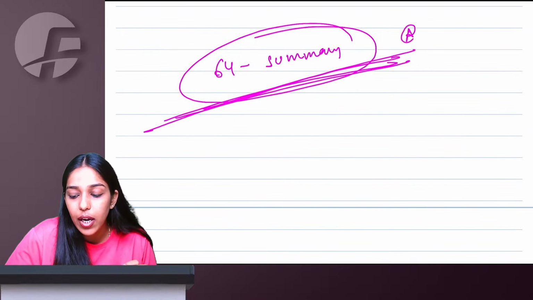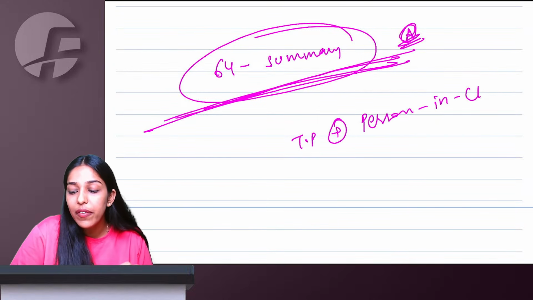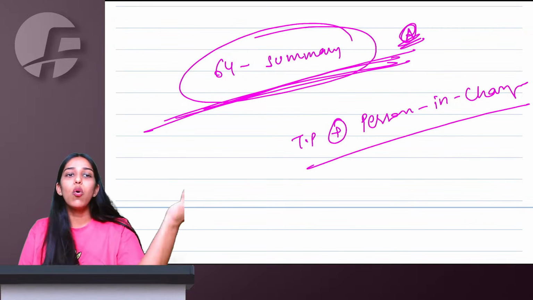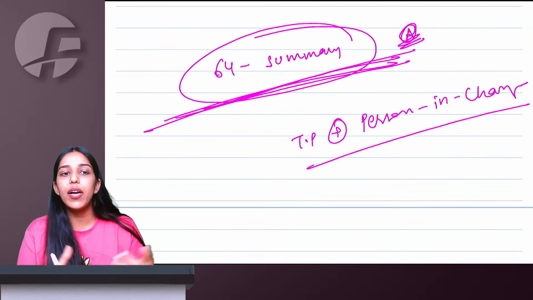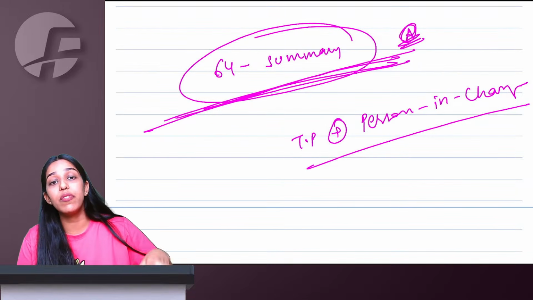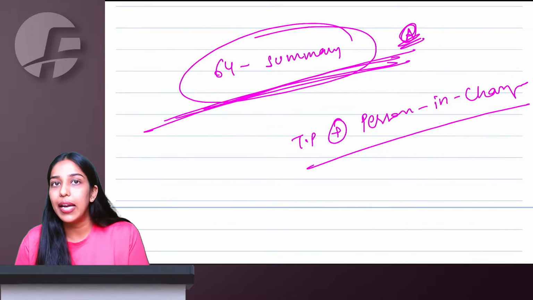This is one special kind of assessment, because it can be done even if the taxable person is not ascertainable. Whoever is available as person in charge, let's say they're catching a truck, the driver is not saying who is the owner, or in a warehouse they're finding goods, the warehouse owner is not telling who is the owner, then of whoever is the person in charge available there, summary assessment can be done.